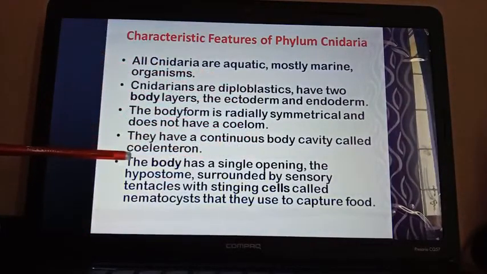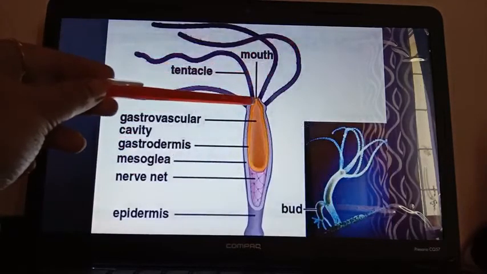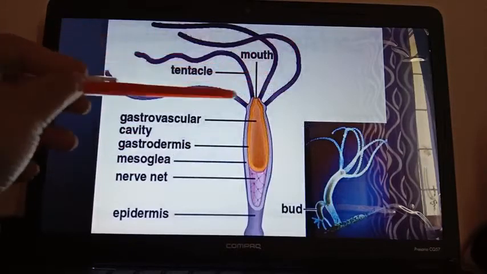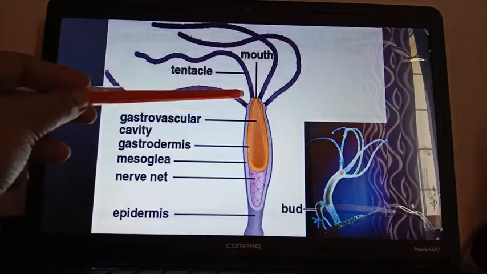Okay, so the body has a single opening, hypostome or mouth, surrounded by sensory tentacles with stinging cells called nematocysts that they use to capture the food. Actually these tentacles surrounding their mouth also contain one stinging cell that is known as nematocyst.